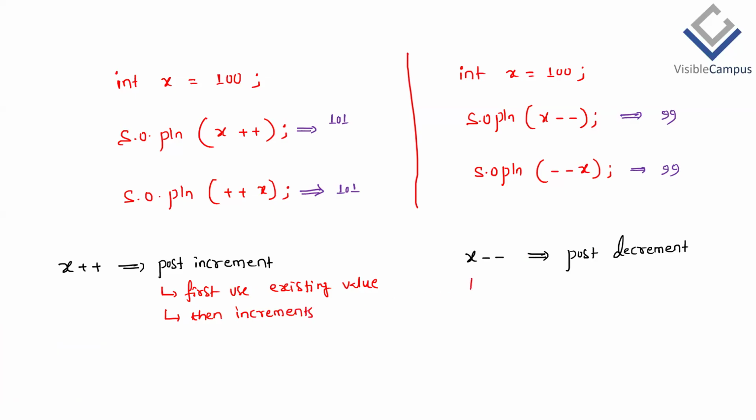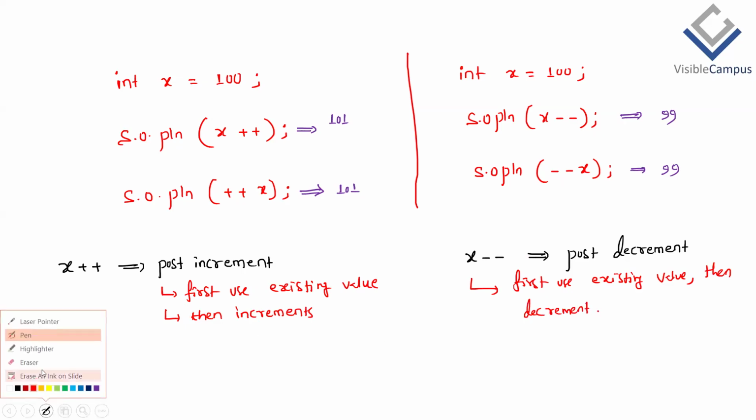Similarly, first use the existing value, then decrement it. How much is the increment or decrement? By default, plus plus means it is incremented by 1 or decremented by 1 only, not more than 1, not less than 1. First use, then increment: post increment. First use, then decrement: post decrement.